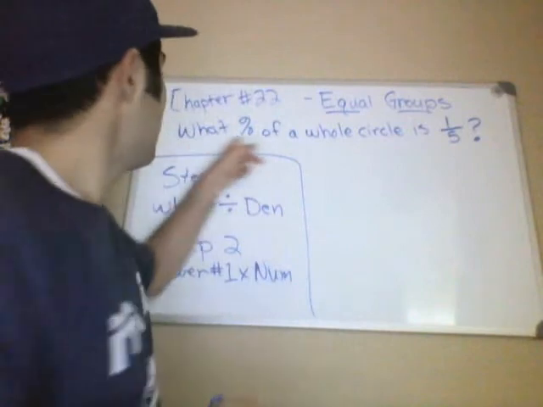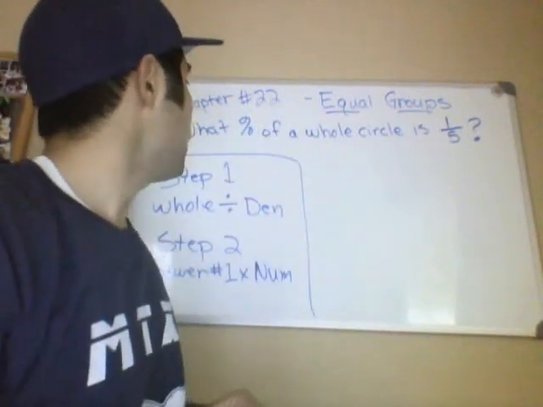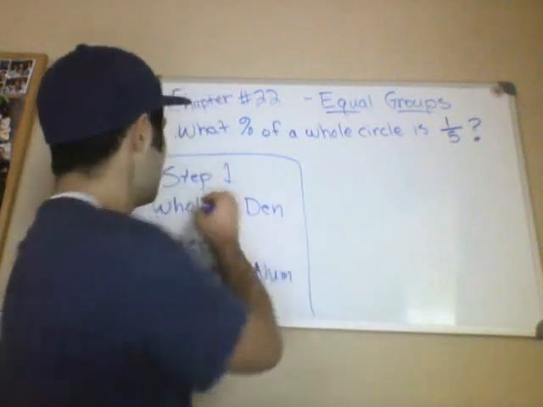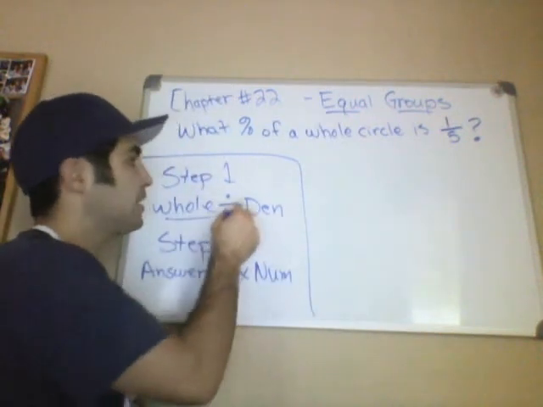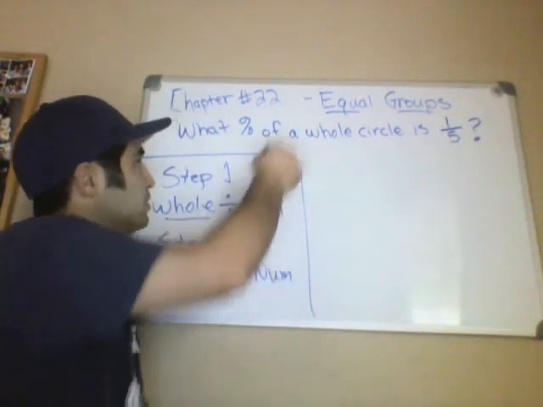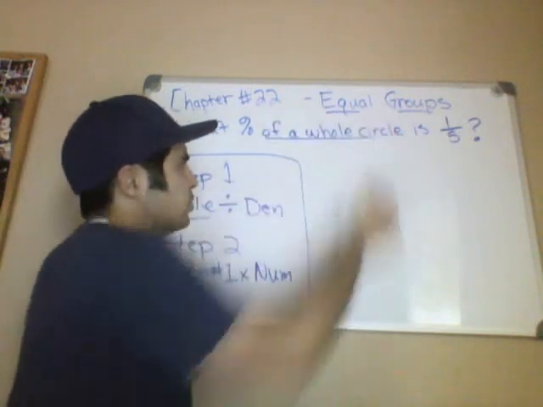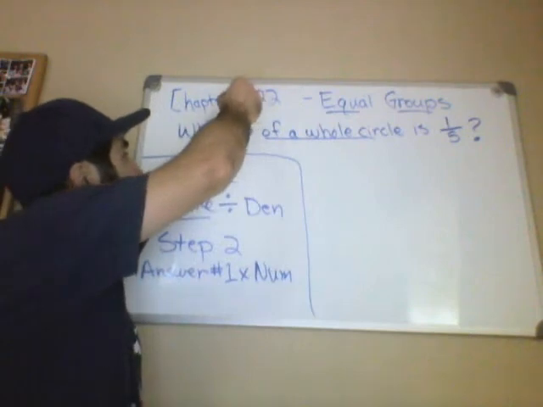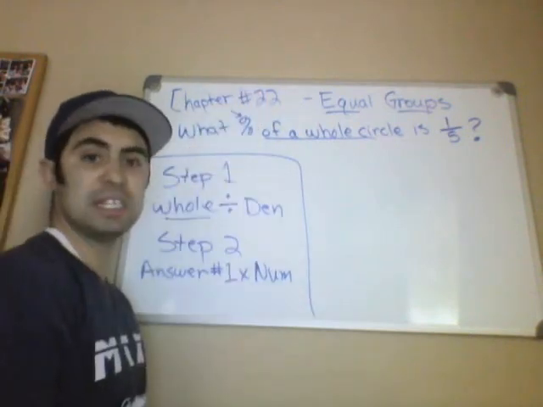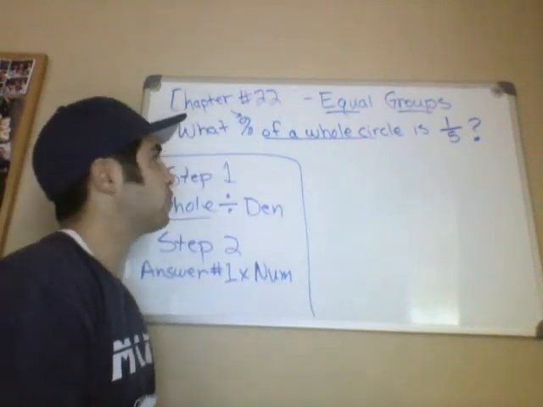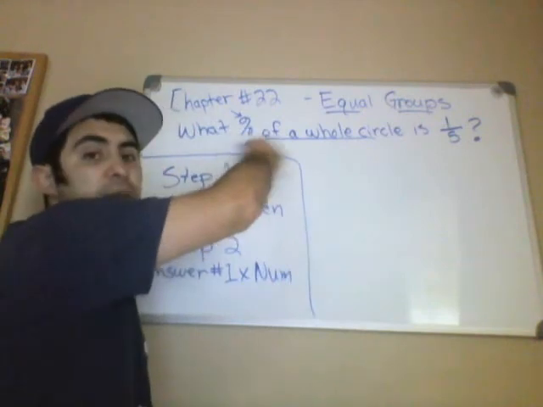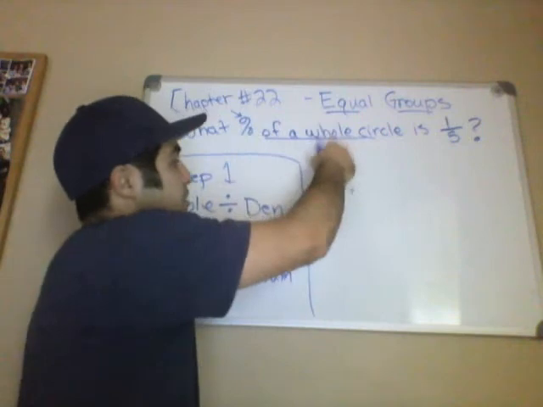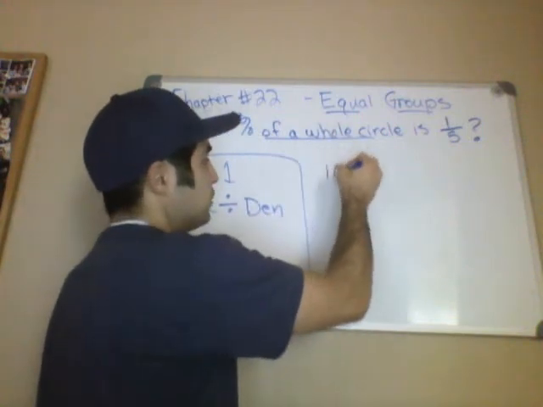Okay, so the next problem, what percent of a whole circle is 1/5? So let's start this out. Step number 1, we're taking the whole and dividing it by the denominator. It says of a whole circle. We don't know what a whole circle is, but we do see this sign right there. It says percent. In your book, I think it spells out the word percent. So whenever we're talking about percent, that means the whole is 100.